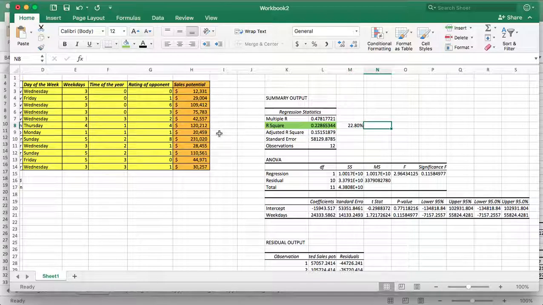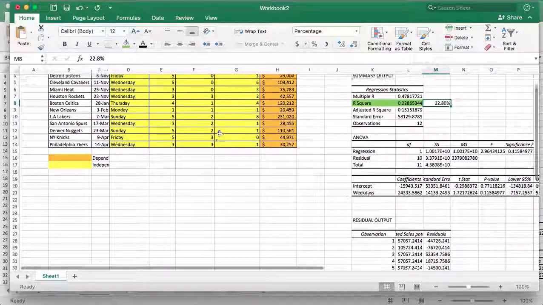If I'm explaining myself right, the higher it is, the better it is. If it's at 80%, then it means that the day of the week is so important, so pretty much the cells depend mostly on the day of the week. On the other hand, right now we have 22.8%, which means that it's low. It's not the only thing that's important.